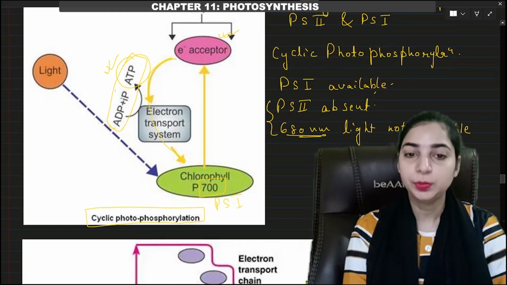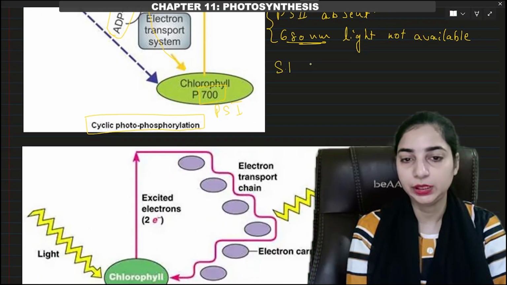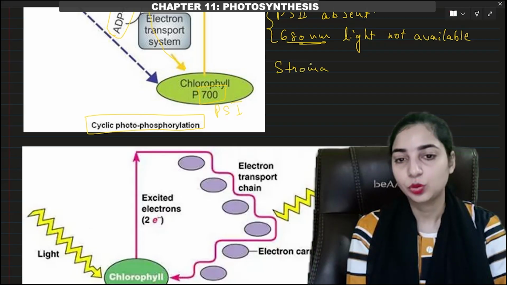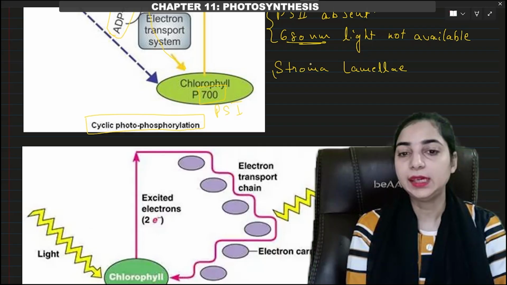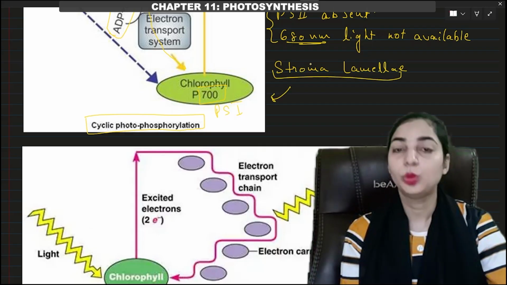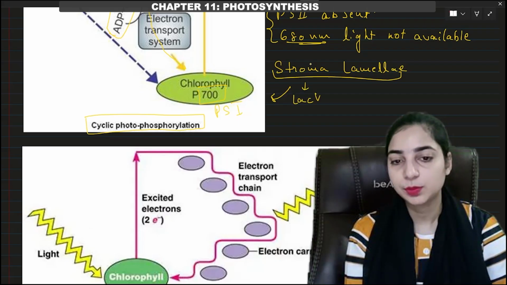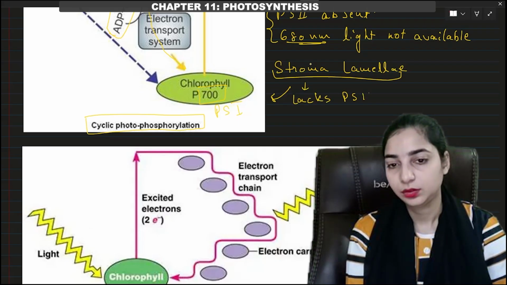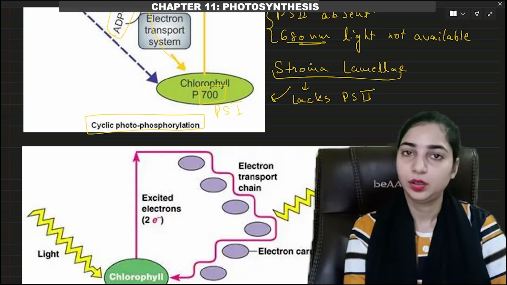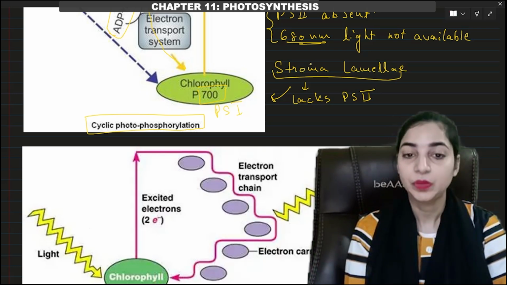Now one of the possible locations of cyclic photophosphorylation is the stroma lamellae. In stroma lamellae, cyclic photophosphorylation takes place because the stroma lamellae does not have PS2. Stroma lamellae lacks PS2. Therefore, non-cyclic photophosphorylation is not possible.